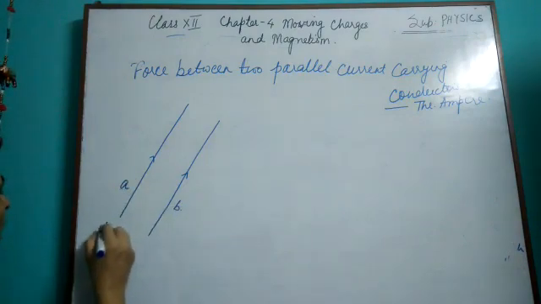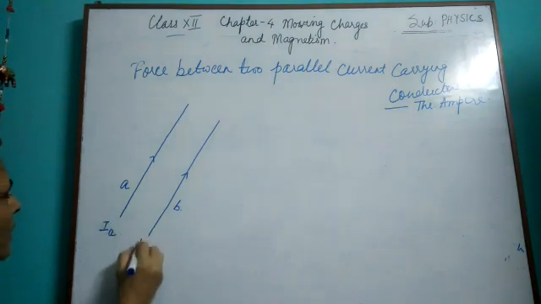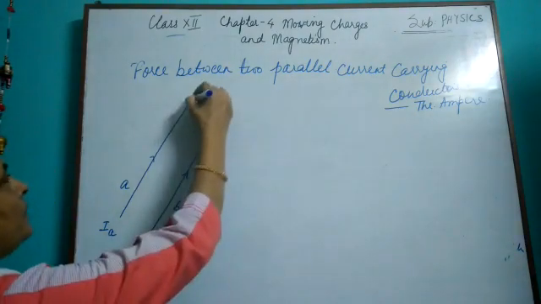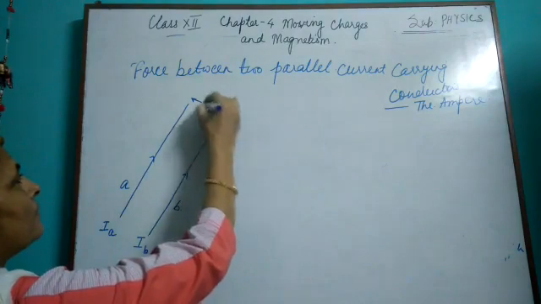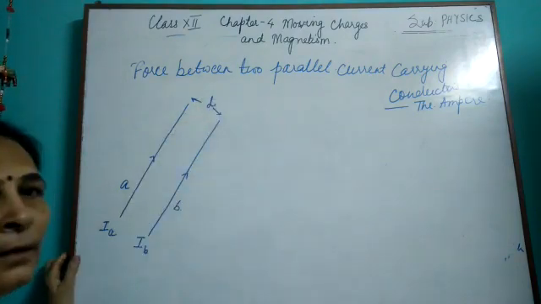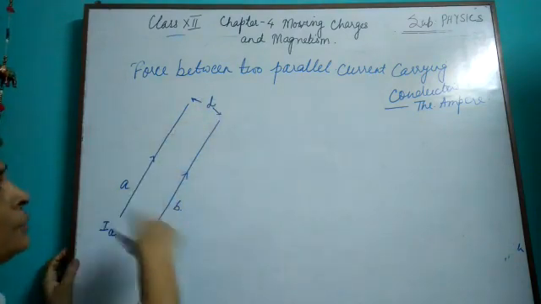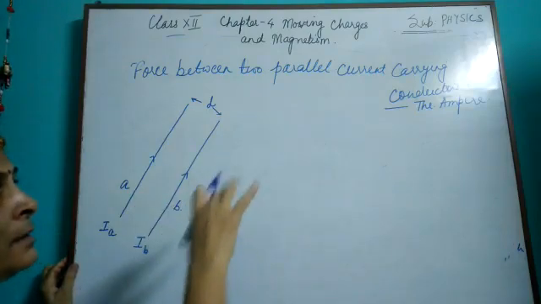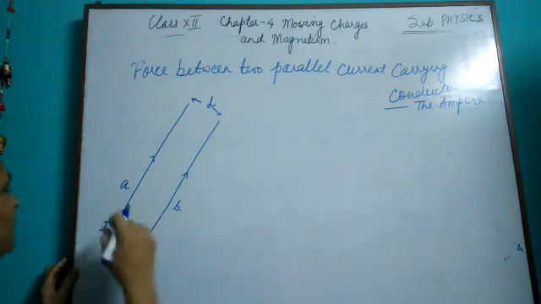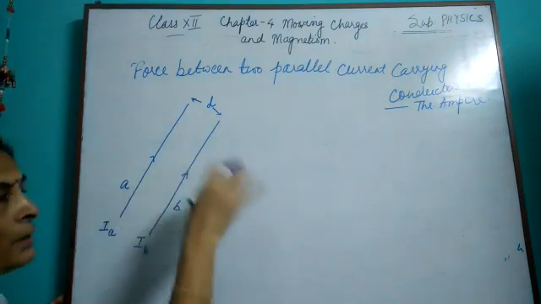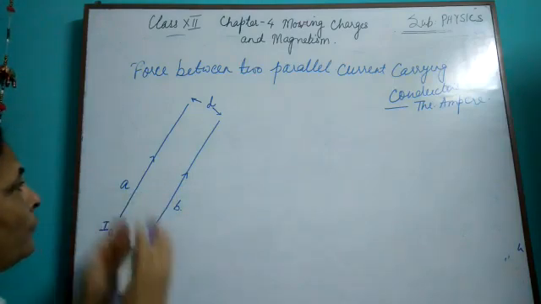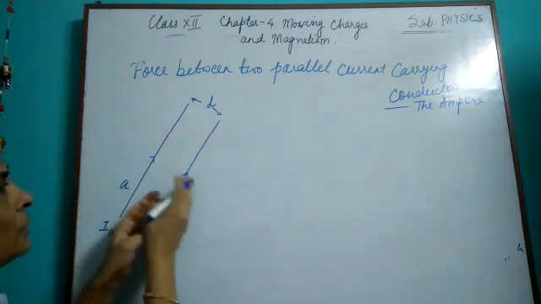So let us consider two conductors A and B carrying currents IA and IB. Let the distance between the two conductors be D. This you can do exactly from the NCERT book. It's given in a very nice manner, this derivation, so you can read it from the NCERT book. And I'm doing it in exactly the similar manner.